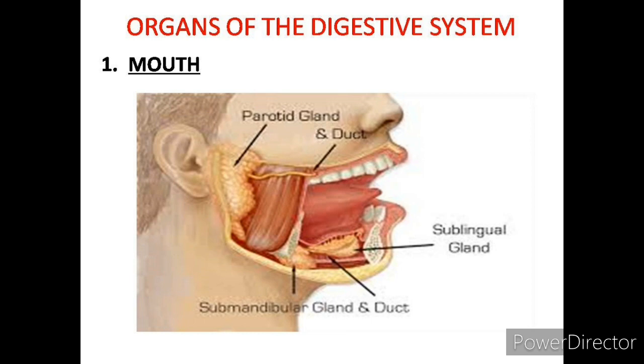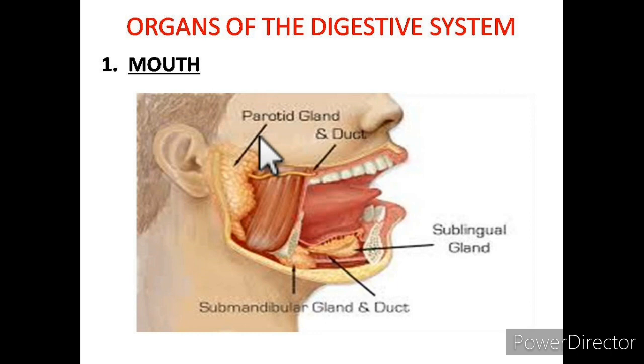It prepares the food for digestion by the action of enzymes, which is called chemical digestion. 3 pairs of salivary glands are also present in the mouth. These secrete saliva: the parotid gland, sublingual gland and submandibular glands.